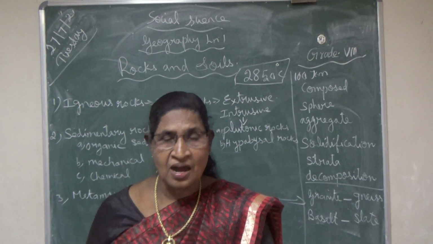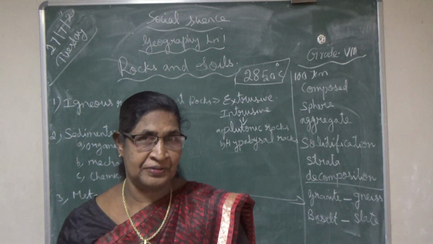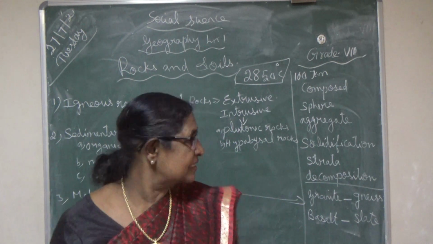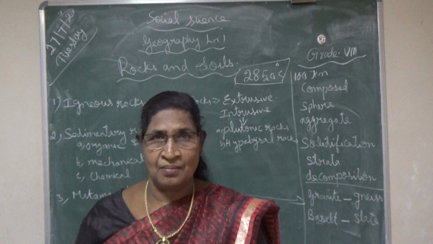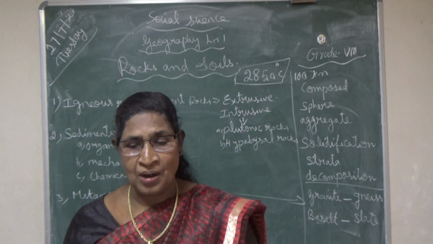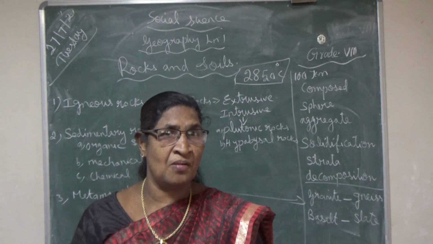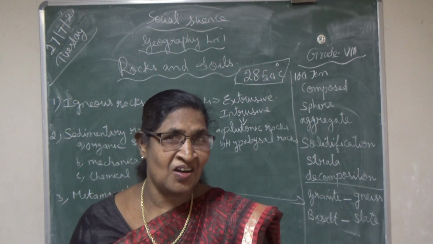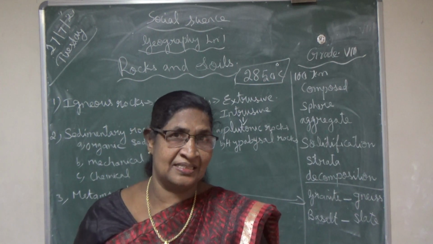When the lava cools and solidifies on the surface of the earth, it is called extrusive igneous rocks. Extrusive means when the lava or the magma comes outside, cools down and becomes solid, that rock is called extrusive igneous rock.